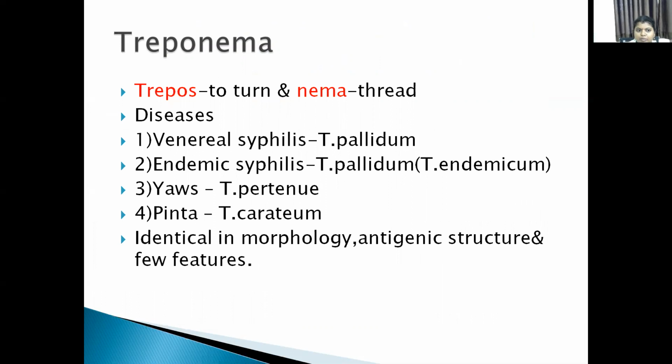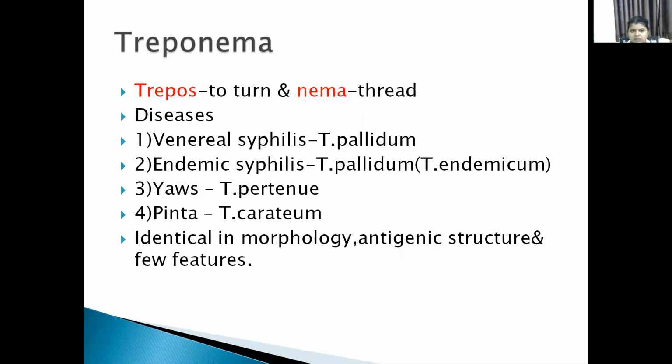First one is Treponema. What is Treponema? Trepo means turn, so it resembles a coil, turning around. Trepo means to turn, and nema means thread-like appearance.